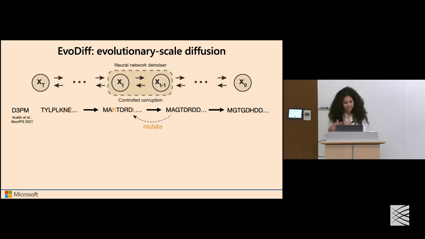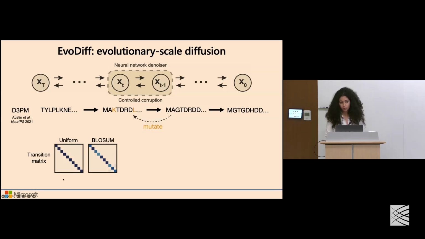We also explored a second scheme for this discrete diffusion framework that is called D3PM, where now, instead of introducing a specific masking token, we are mutating the identities of individual amino acid residues according to some defined corruption scheme. And there were a couple of questions earlier in the primer about how we actually choose this mutation scheme. The first and most straightforward way is to say, okay, any amino acid can change to any other amino acid with equal probability, meaning a uniform way to corrupt these sequences.